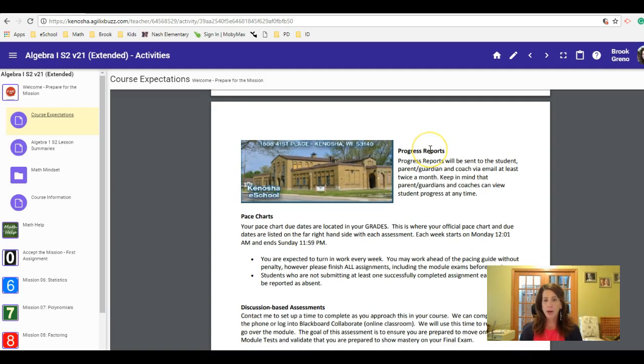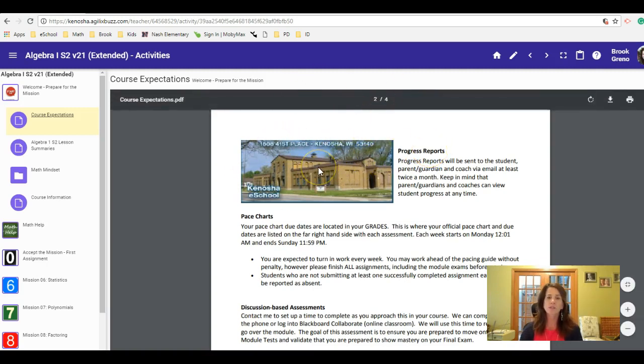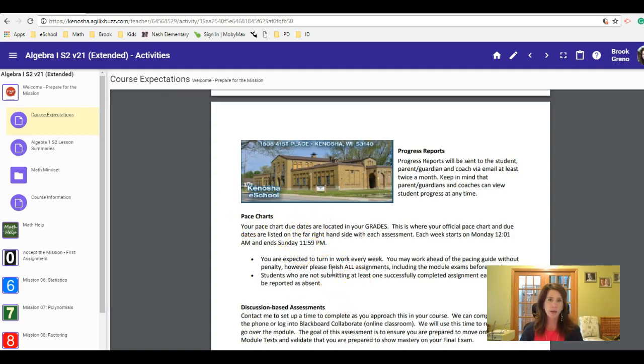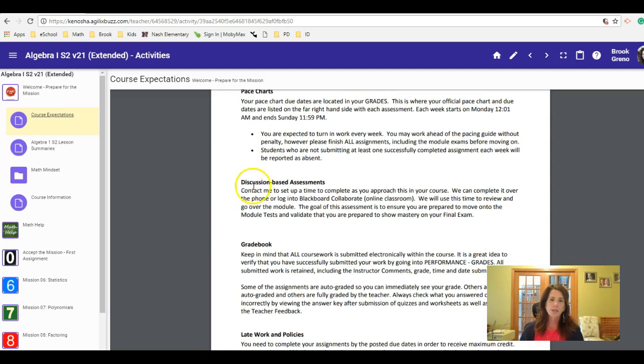We highlight progress reports here in course expectations. Here's building, if you haven't seen Kenosha eSchool, this is where you'll be taking any tests that you have to take at eSchool in the lab. It will be located here. Pace charts are your due dates, so read through that, discussing obviously the attendance policy that with Kenosha eSchool, you have to successfully submit at least one assignment every week, so you're working on a regular basis to be considered attending your course.